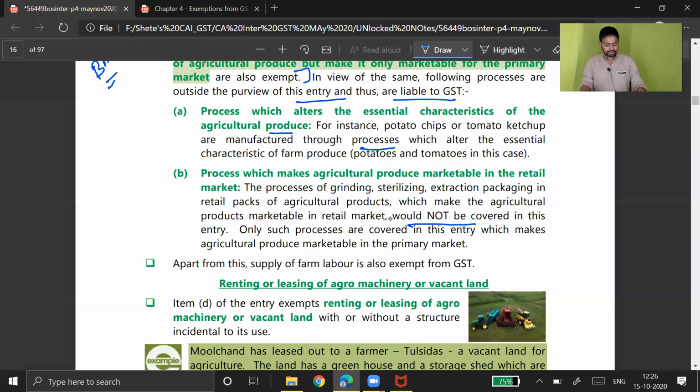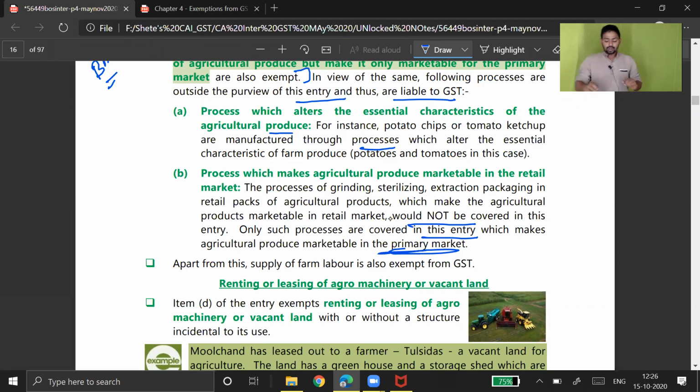Only such processes are covered in this entry which make agriculture produce ready for a primary market. If you are directly supplying, you are packing in a small sachet. It's like you are making a packet of 6 tomatoes or half kg or 1 kg onions, and that you are selling in the retail market like Big Bazaar, or directly you are selling in the retail market.